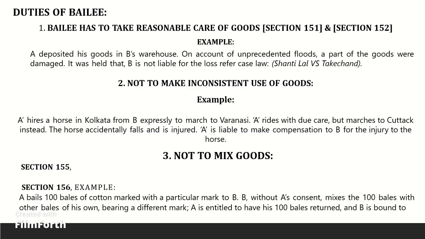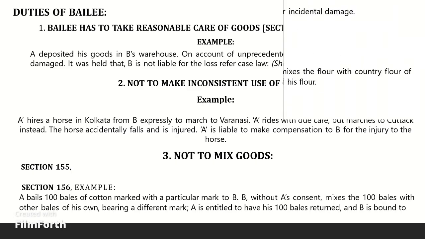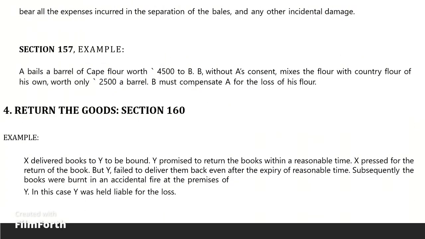Section 156. If the bailee, without the consent of the bailer, mixes the goods of the bailer with his own goods in such a manner that it is impossible to separate the goods bailed from the other goods and to deliver them back, the bailer is entitled to be compensated by the bailee for loss of the goods. Section 157. Return the goods.